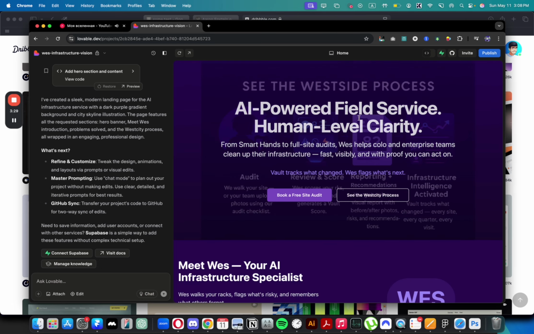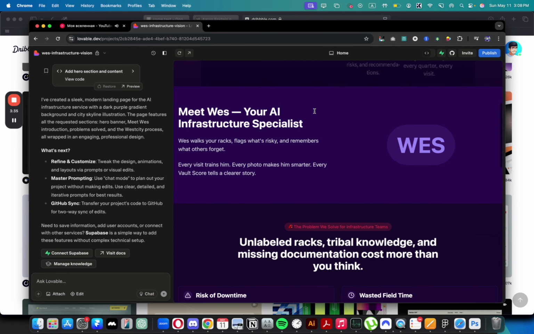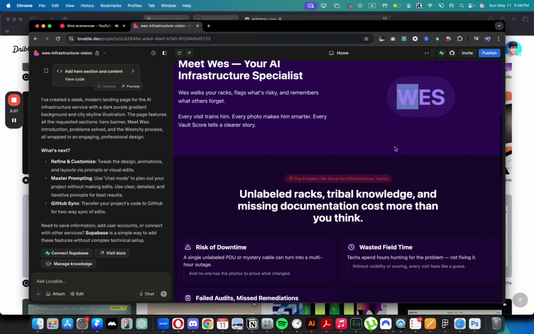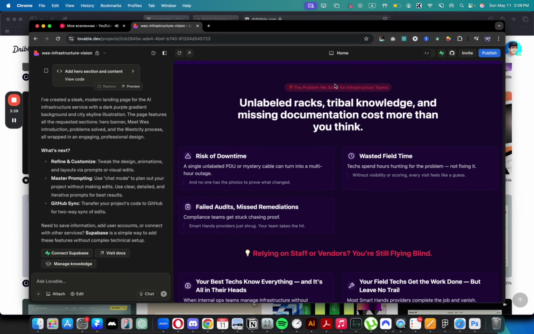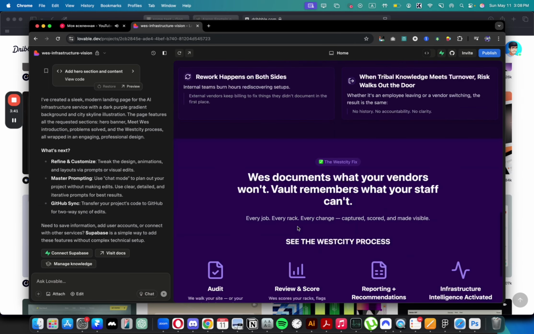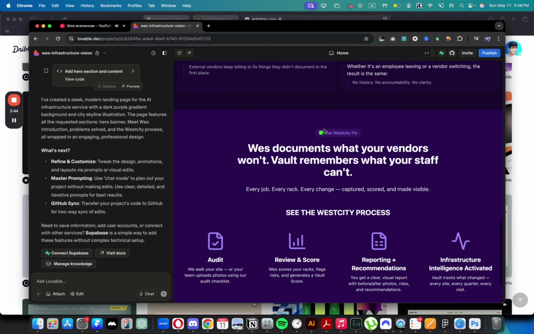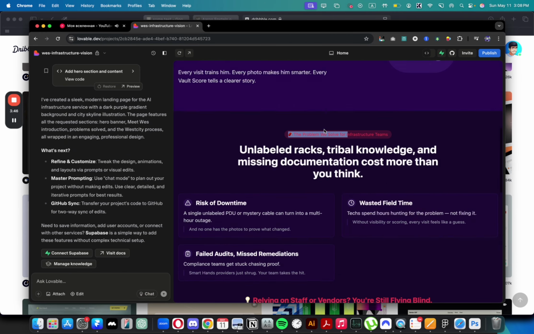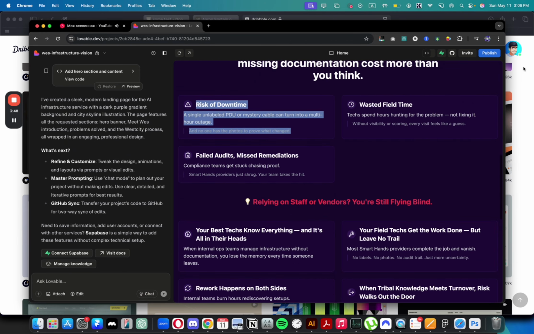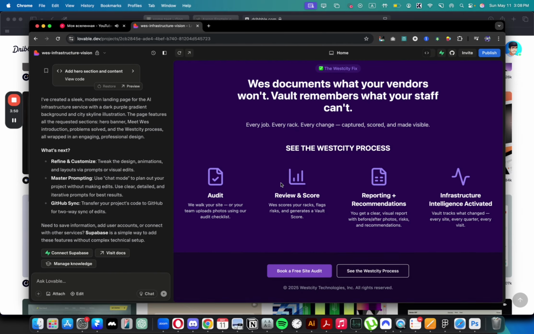And it seems like it created something. Let's look at the first result. The first thing is that it added the image to the background, which is not what I wanted. Here we have this image, and then the problem, relying on staff vendors. I really like the layout. I think it did a great job of telling the problem and then showing the solution, which is great.